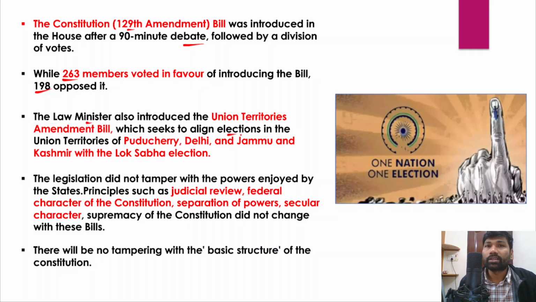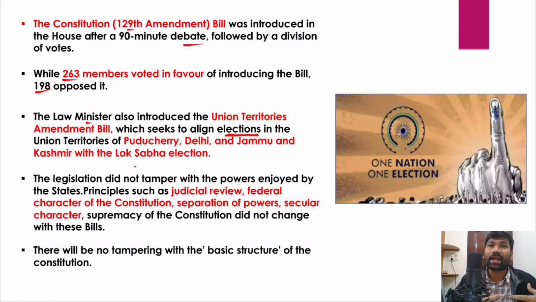Remember that there is one constitutional amendment bill aimed at synchronizing elections to the Lok Sabha and state legislative assemblies, and the second bill is the Union Territories Amendment Bill, which seeks to align elections in the Union Territories.